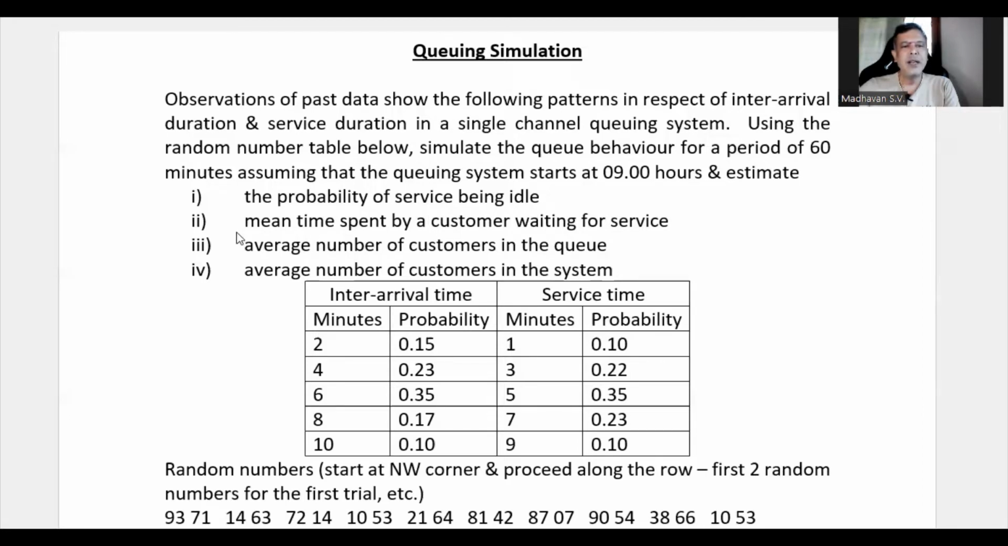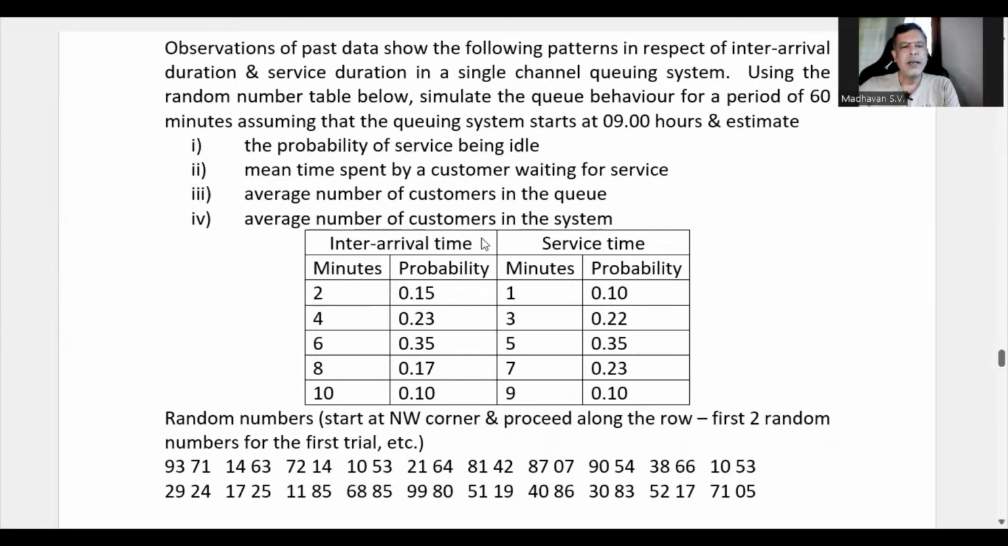Number 2, mean time or the average time spent by a customer waiting for service. Number 3, average number of customers in the queue. And number 4, average number of customers in the system. So here, inter-arrival time between first arrival and second arrival, or second arrival and third arrival, like that, average inter-arrival time is being calculated, and it is given in this data.